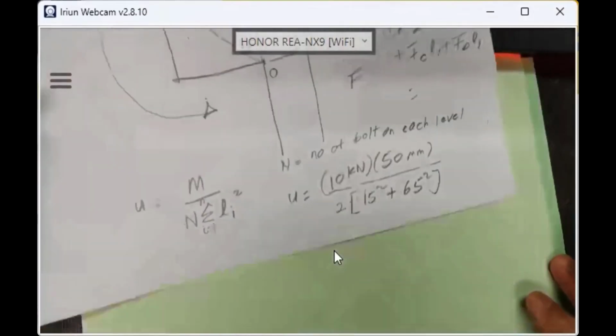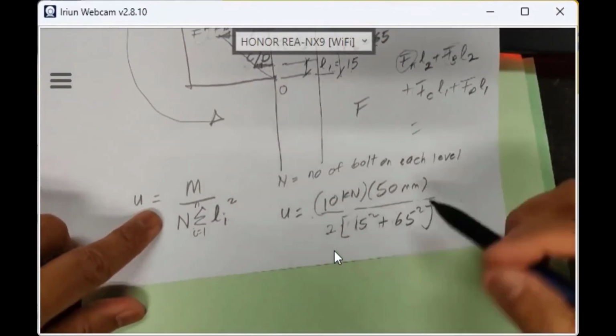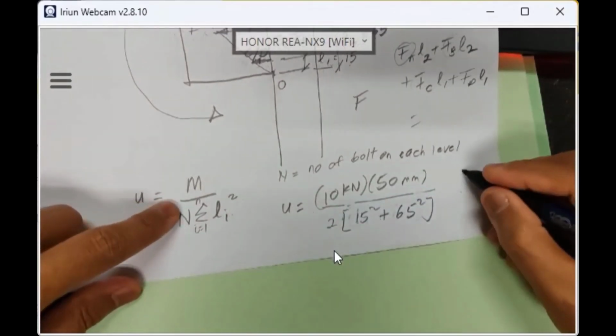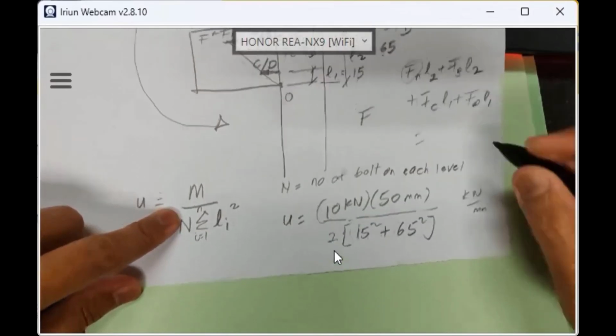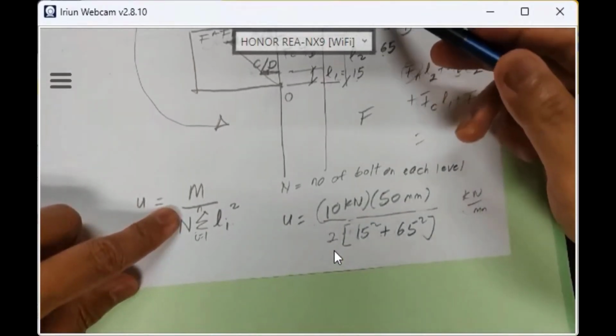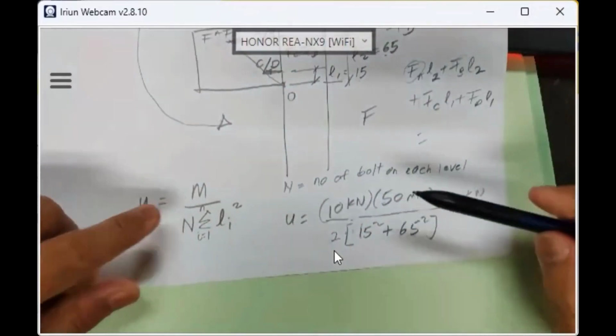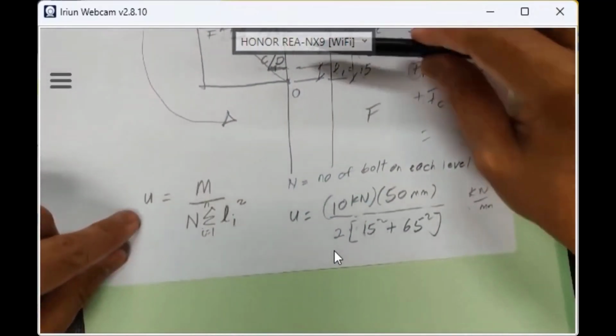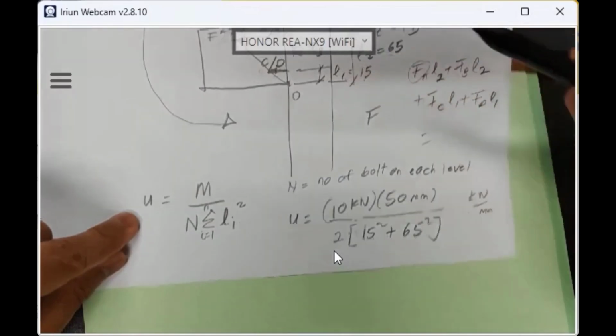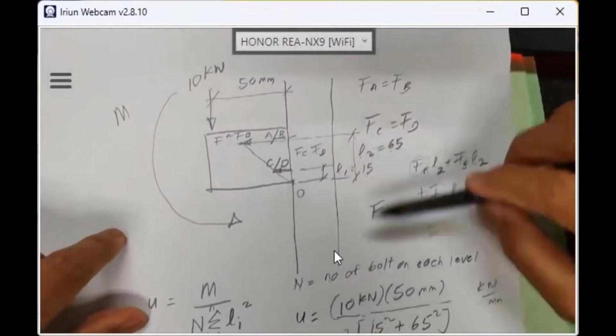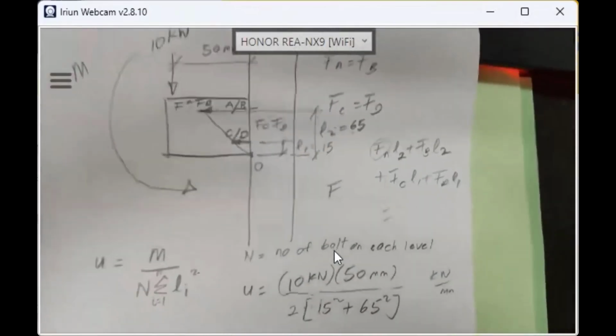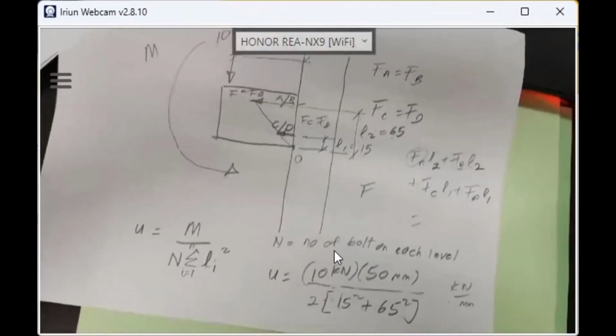Can someone calculate this for me? If you are listening, can someone please calculate what will be my U in kilonewton per millimeter? That's how I can know FA. What is FA? The tensile load here is U times L2, because FA is on L2. Can someone calculate the value of my U here?